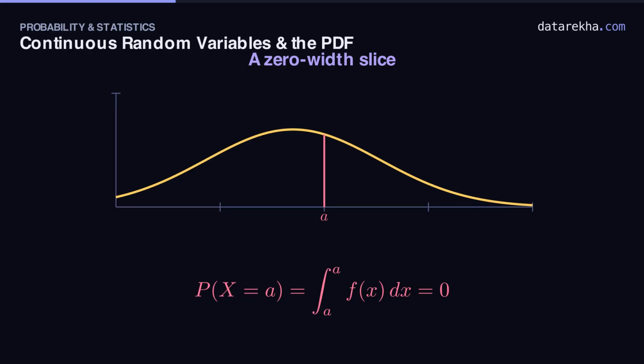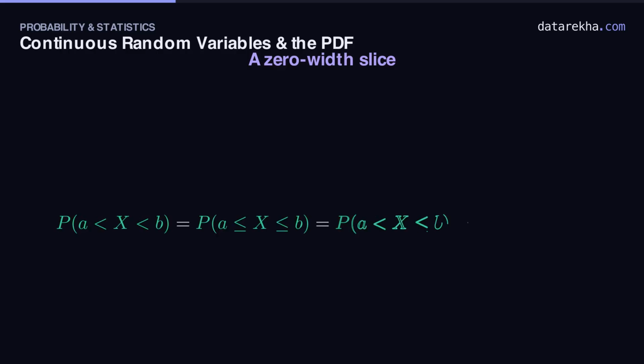are the same point. One neat payoff of this. Since the endpoints carry 0 probability, it makes no difference whether you write less than or less than or equal. Strict or not, all 4 of these intervals have the very same probability.